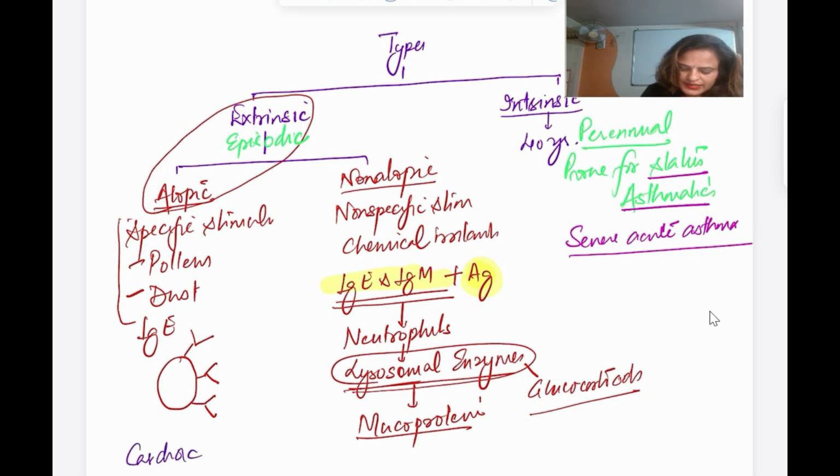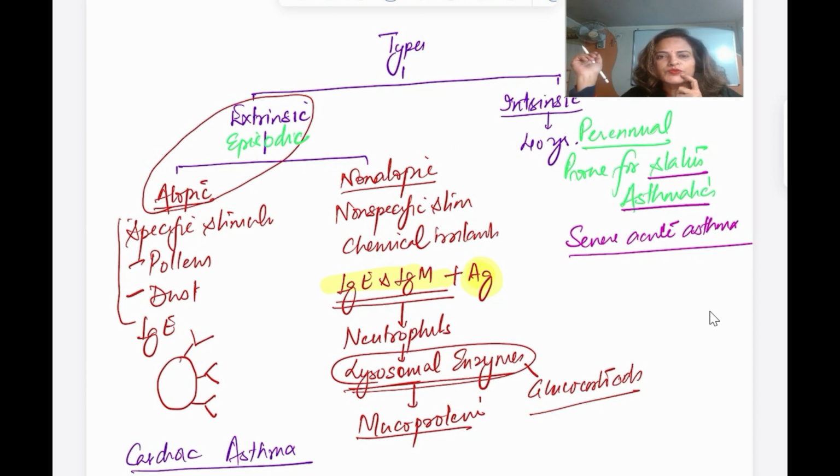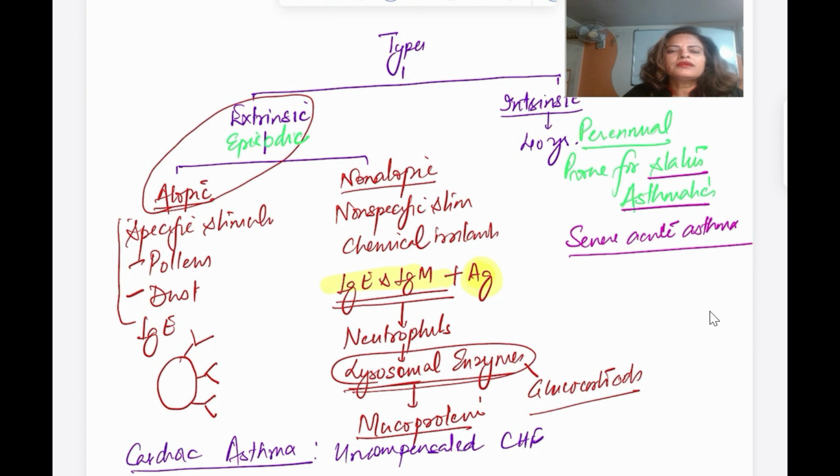So what is cardiac asthma? Here also the patient will have bronchospasm, but that is due to decompensated, uncompensated congestive heart failure.